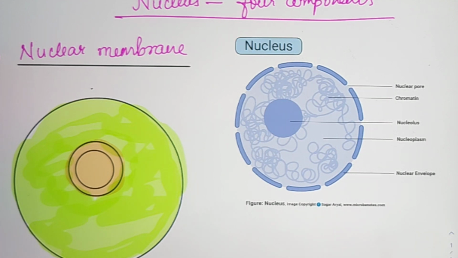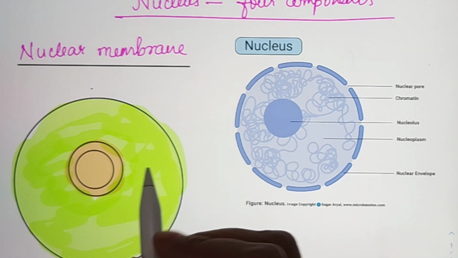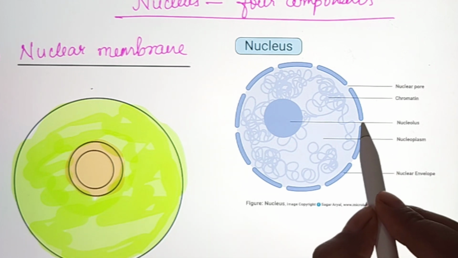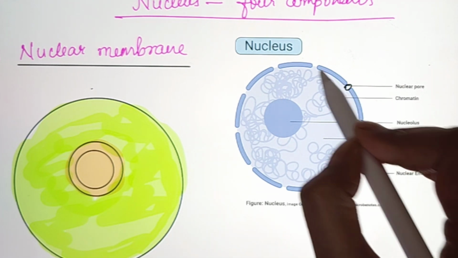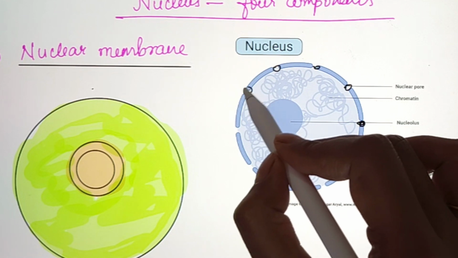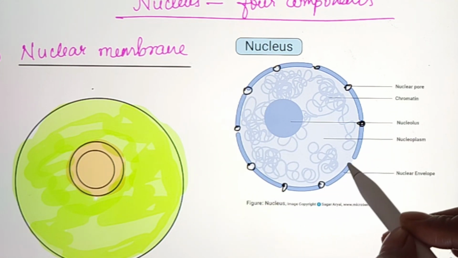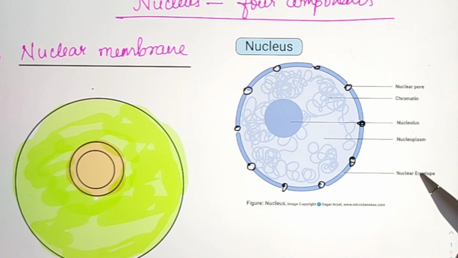The nuclear membrane has minute pores. These are called nucleopores. Can you see the pores in the structure here? The pores help in the movement of material coming inside and moving outside to the cytoplasm.